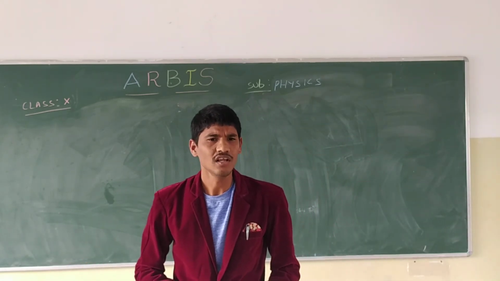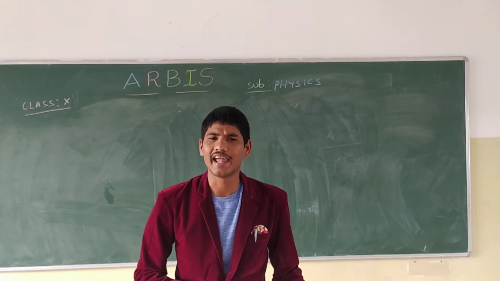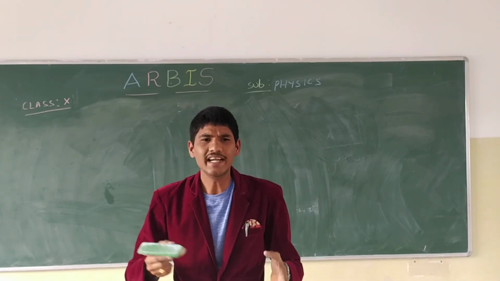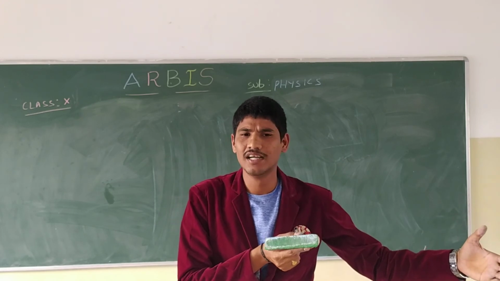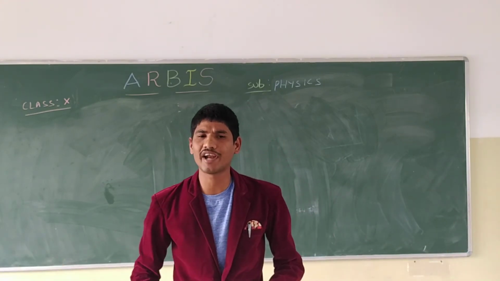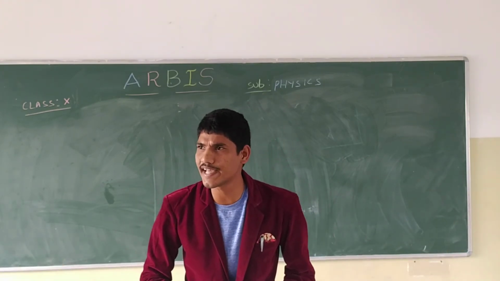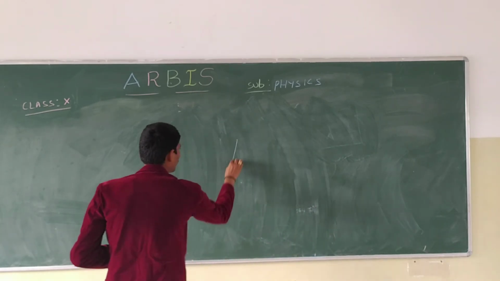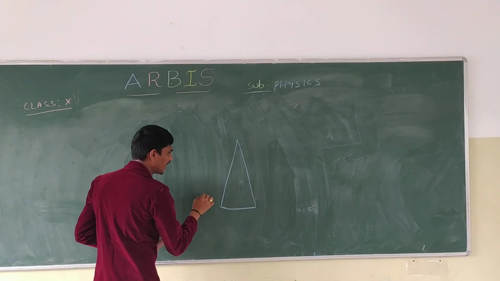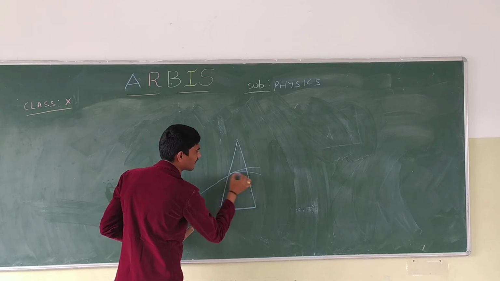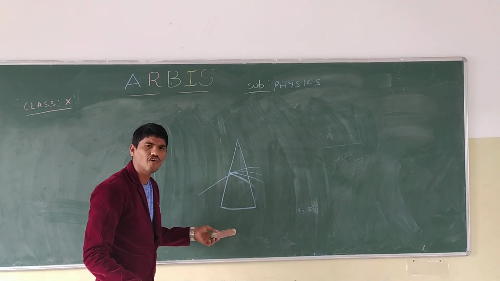Right? And when white light enters these raindrops, the different colors of rays are refracted at different angles. How do we get the 7 colors?